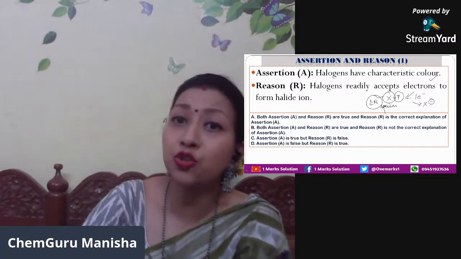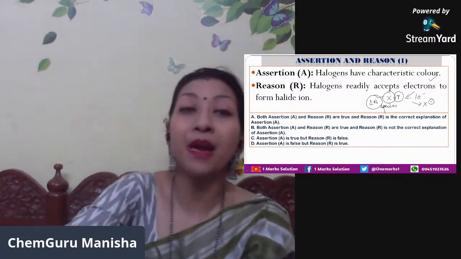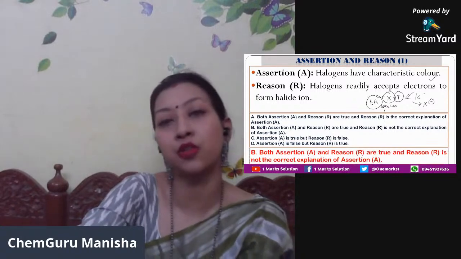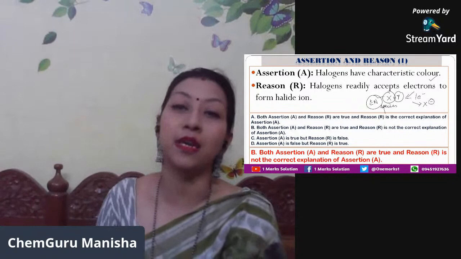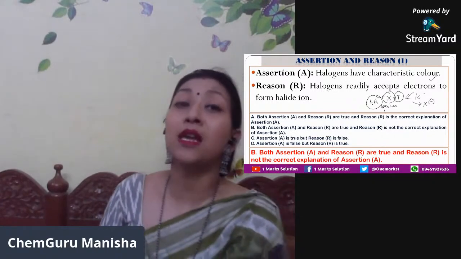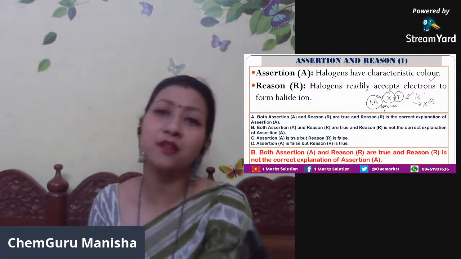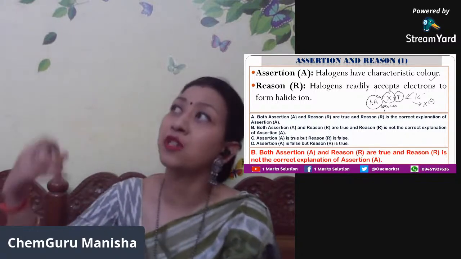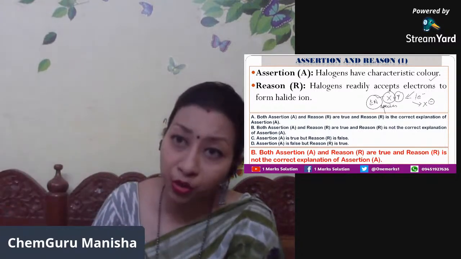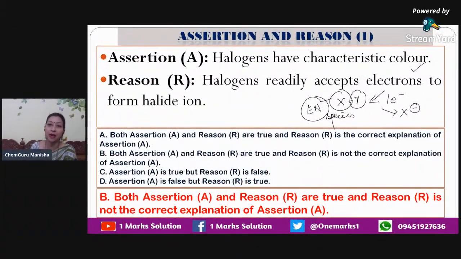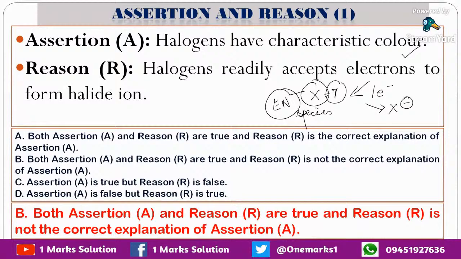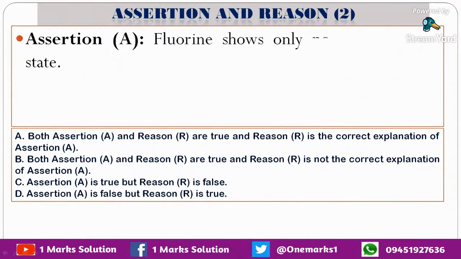So assertion is true, reason is also true, but reason is not explaining the assertion well because color has no relation with electron acceptance. Yes, we can say that halogens have unpaired electrons because of which they emit color. The electrons are jumping to the higher energy level, coming back to the ground level. During this time, they are emitting color. That all can be said, but it is not written. So acceptance of electrons doesn't define the color, and that's why assertion is true, reason is true, but it is not explaining that.